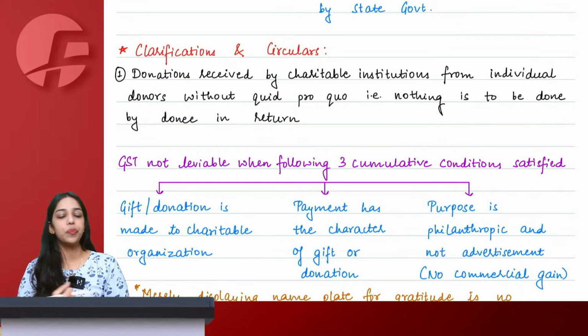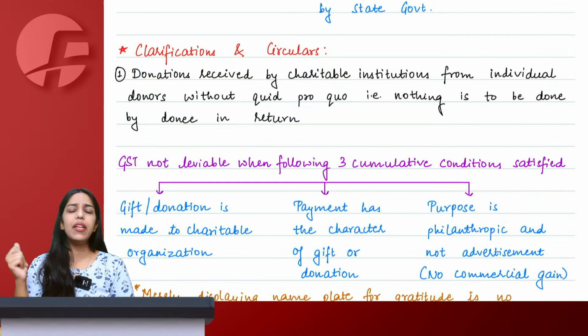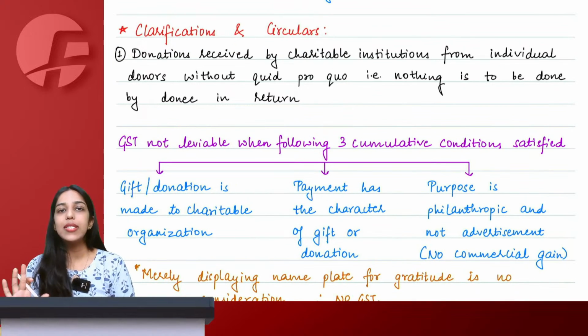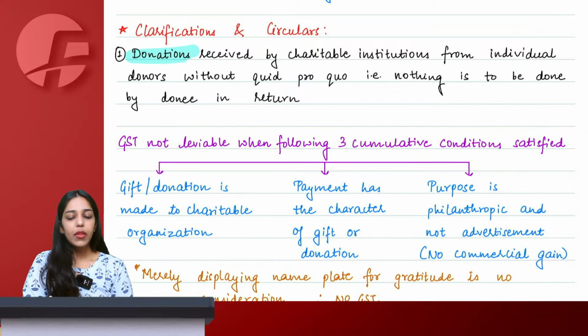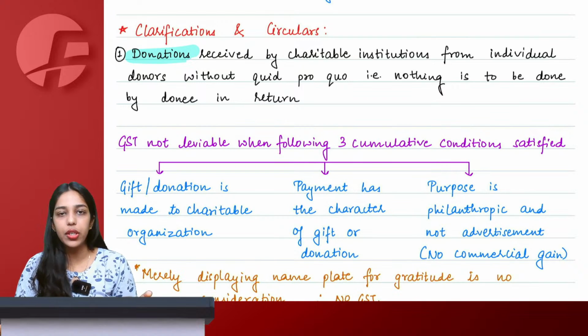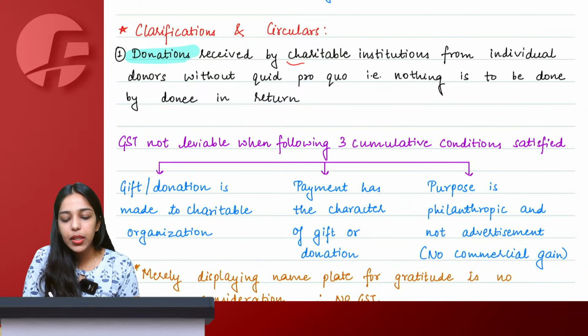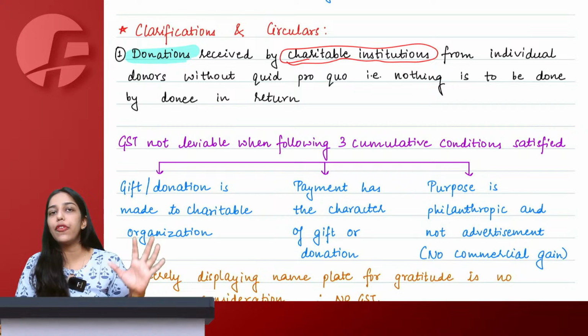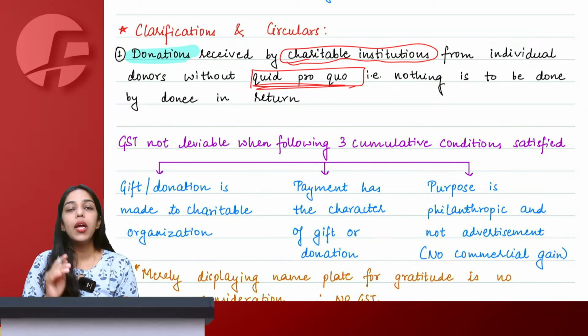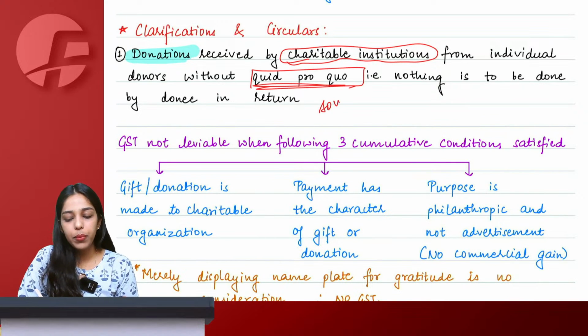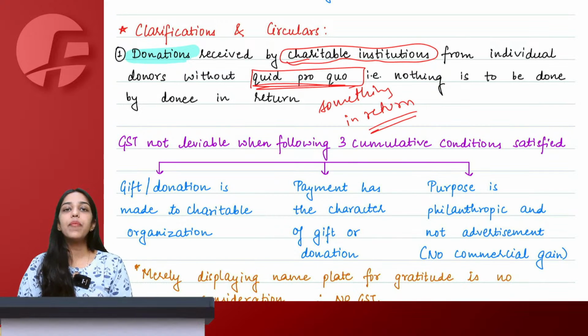Yes, ma'am, with you. So now let's quickly wind up all these clarifications and circulars in relation to supply under GST. First is donation. If any charitable institution is receiving any kind of donation from some individual donor without quid pro quo, what do we understand by the term quid pro quo? Quid pro quo means something in return.